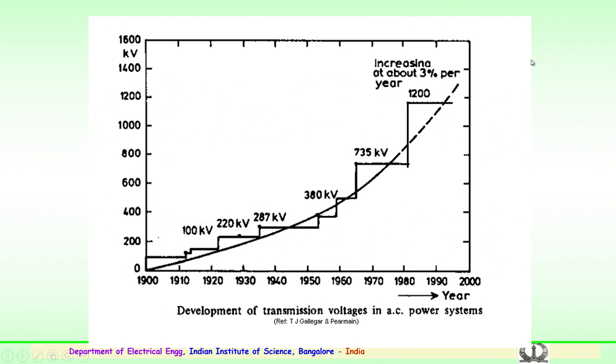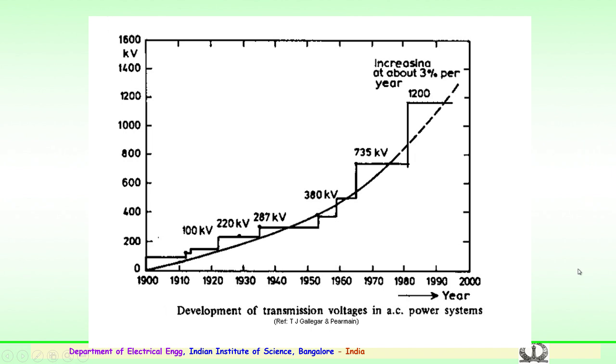The graph shows the development of the transmission voltages, particularly in case of AC power systems, since the 1900s. We can very clearly see over a century or 120 years the growth of power has started from very low voltage and across the globe reached 1200 kV, an increase of about 3% per year approximately has been witnessed across the globe.